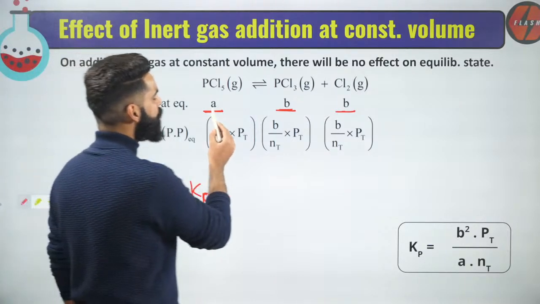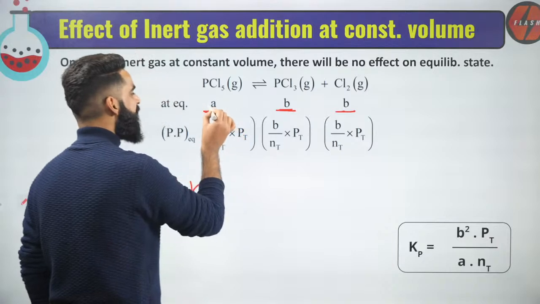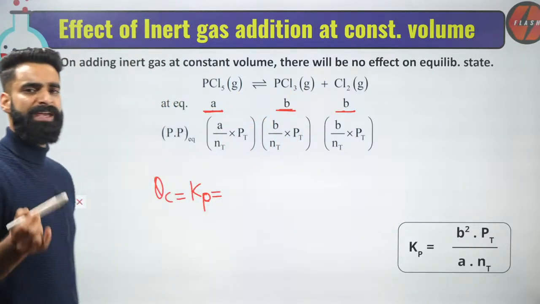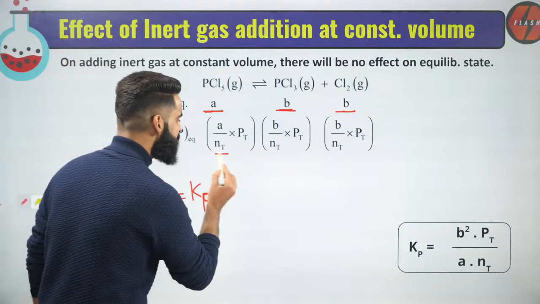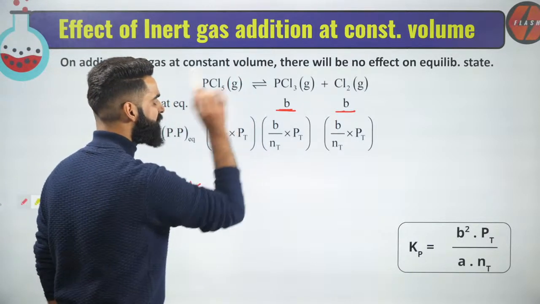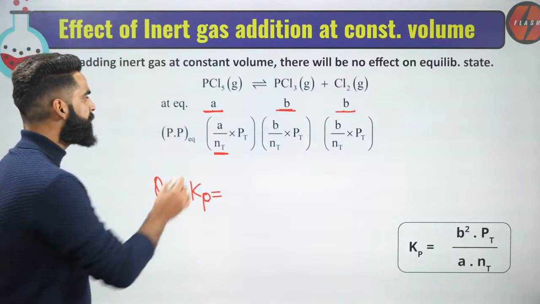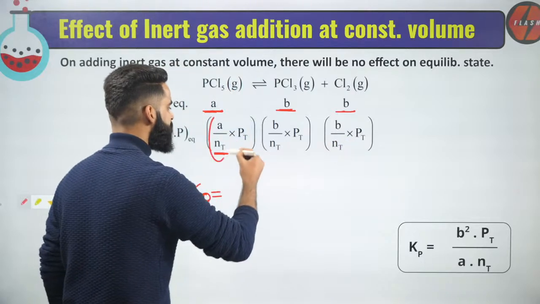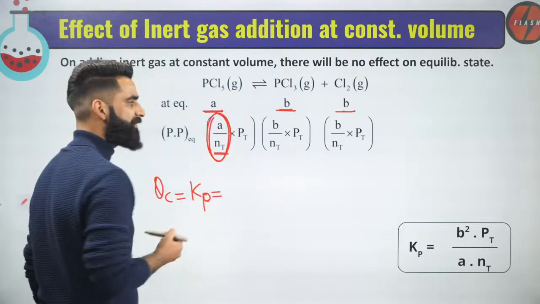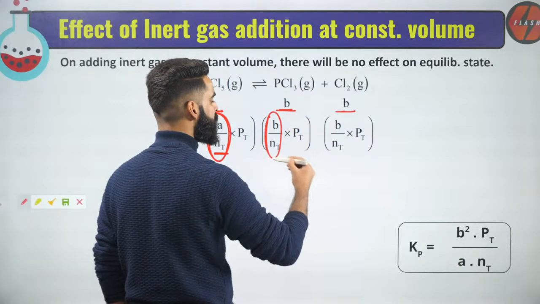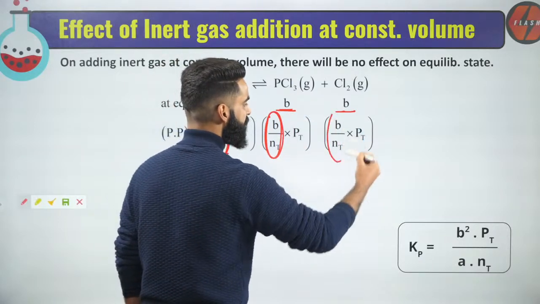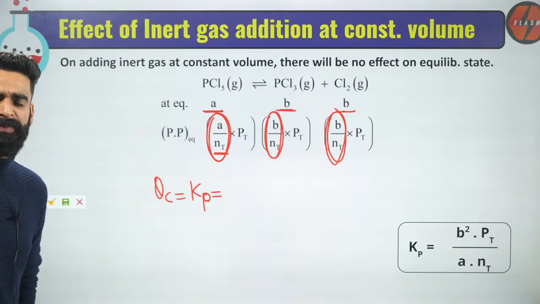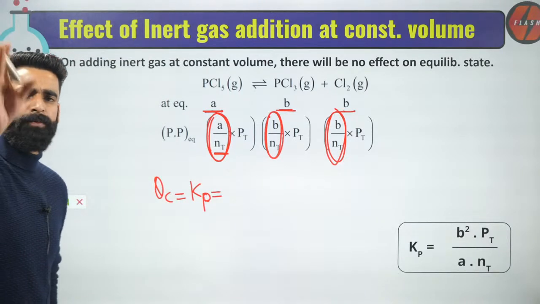If I ask you how many total moles I will have at equilibrium in the container, isn't it going to be A plus 2B? This NT represents the total moles in the container at equilibrium. Now, if I divide these moles by the total moles present in the container, can I say this term gives me the mole fraction of PCl5 at equilibrium? This term gives the mole fraction of PCl3, and this term gives the mole fraction of Cl2 at equilibrium. Let's assume the total pressure at equilibrium in the container is equal to P.